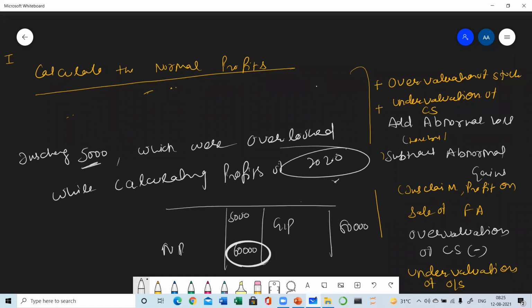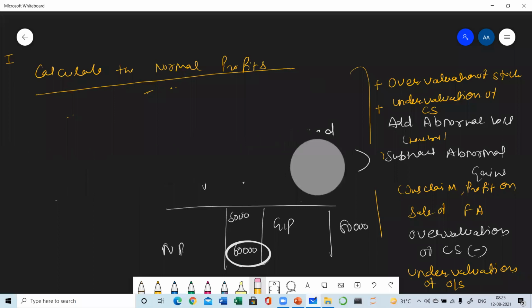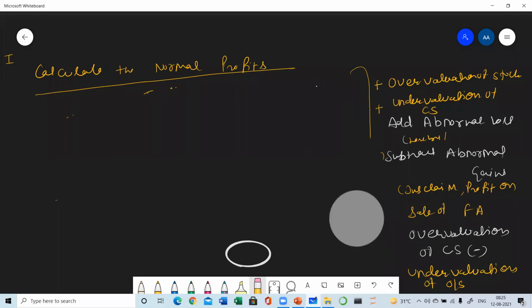So what is the formula now for making the normal profits? All these adjustments will be done in the year in which they are supposed to be done. Suppose overvaluation was done in 2020, so this will be treated in the year 2020.